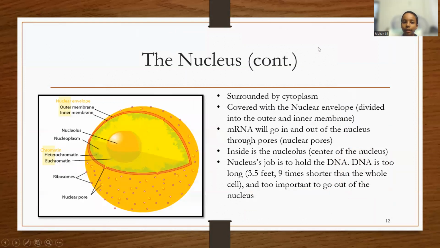The nucleus. It is surrounded with cytoplasm and is covered with the nuclear envelope, which is divided into the outer membrane and the inner membrane. mRNA will go in and out of the nucleus through pores called nucleopores. Inside of the nucleolus, which is the center of the nucleus, is the DNA. DNA is too long and too important to go out of the nucleus. In fact, DNA is actually 3.5 feet in an average eukaryote, which is 9 times shorter than the whole cell itself. So it has to be wrapped up quite tightly inside the nucleolus.